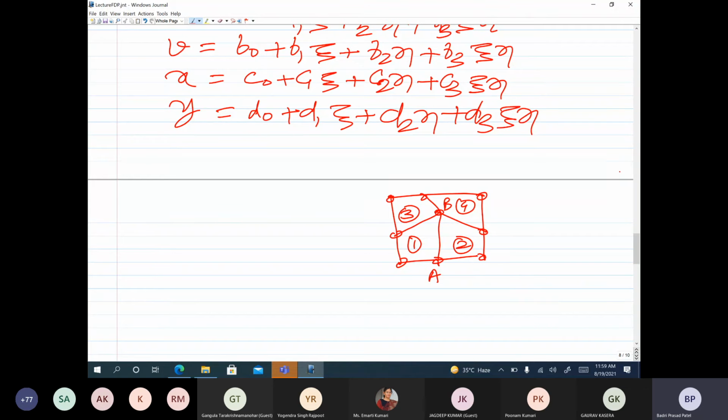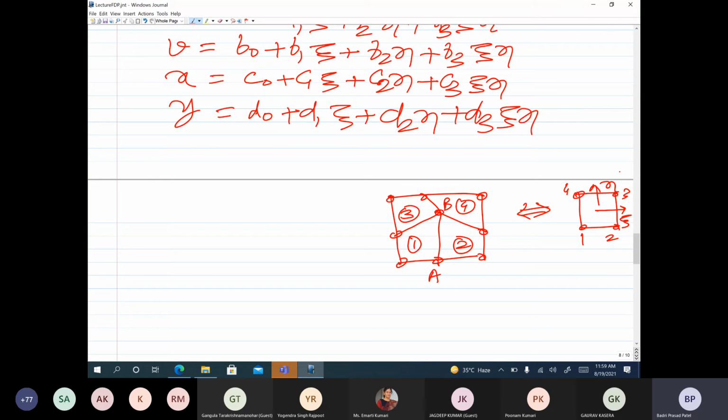Irrespective of what the element is in the physical coordinate space, each element is mapped to a square in the natural coordinate space xi eta, and these are the local node numbers 1, 2, 3 and 4. So each element is mapped to this square, also known as the master element.